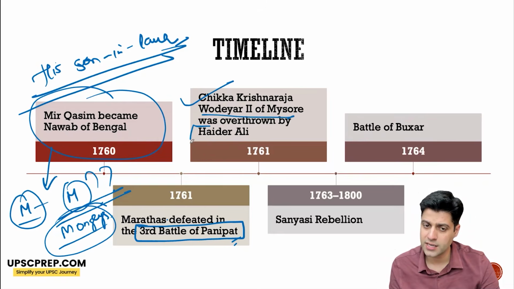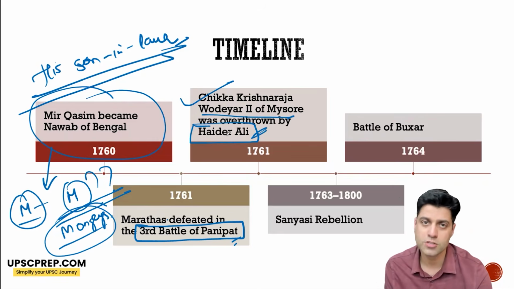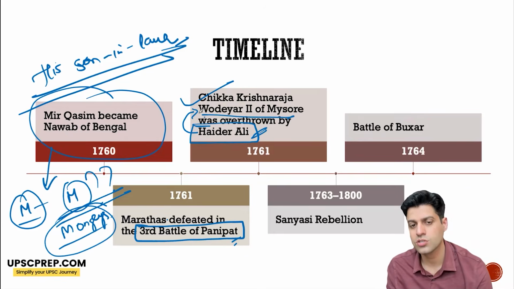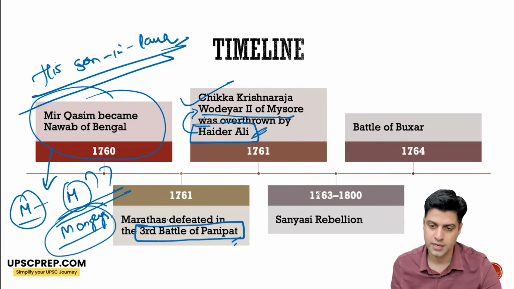Now, Hyder Ali started as a Punjabi person traveling to Deccan for employment opportunity and becomes a soldier, rises up the ranks, and eventually later on overthrows, basically taking control of the state under him, Hyder Ali.